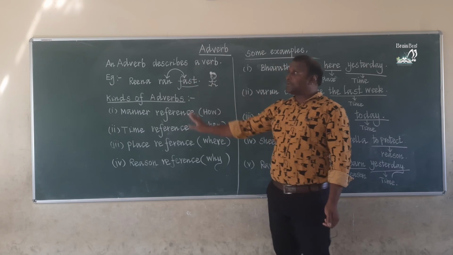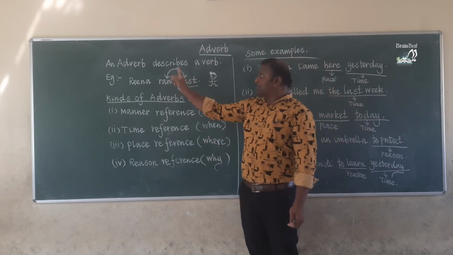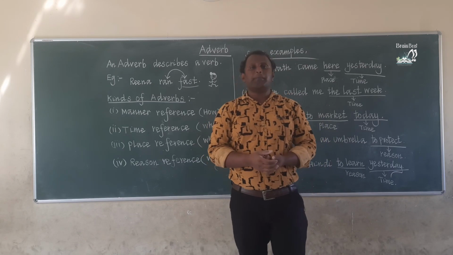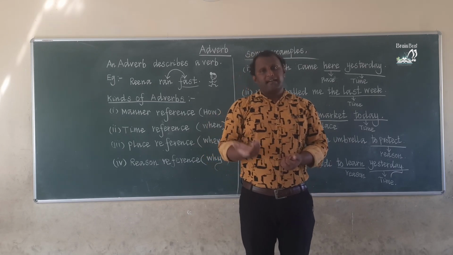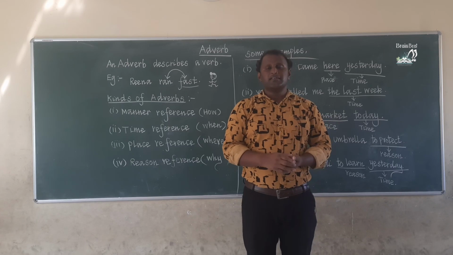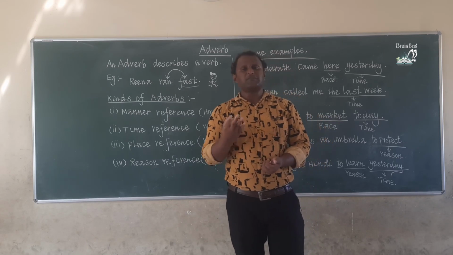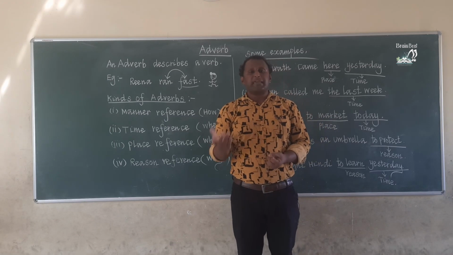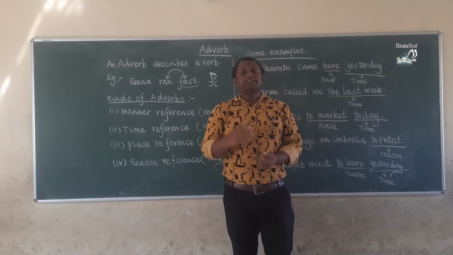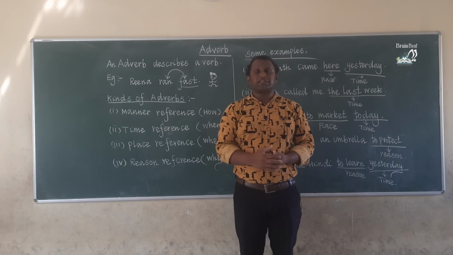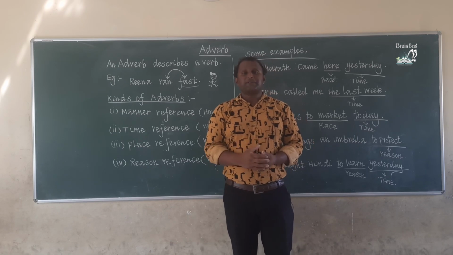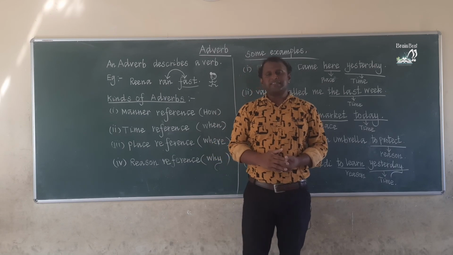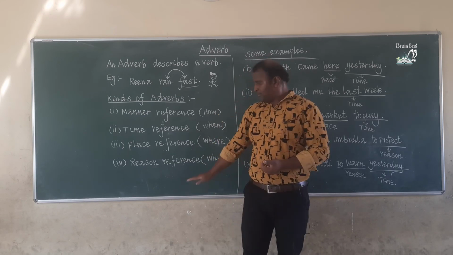So let me explain once again here. An adverb describes a verb. If you get additional information about a verb, that is called an adverb. There are four kinds: manner reference, time reference, place reference, and reason reference. Manner reference means it will be answering the question how. Time reference means it will be answering the question when. Place reference means it will be answering the question where. Reason reference means it will be answering the question why.